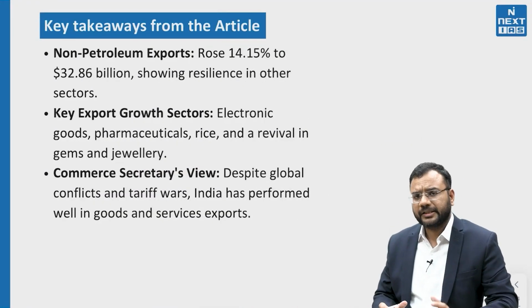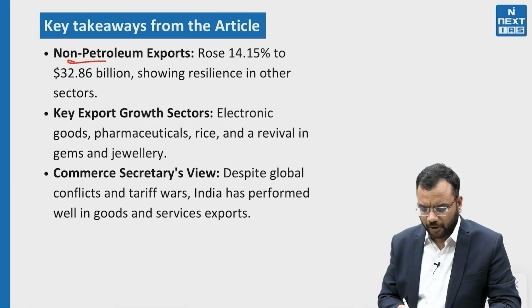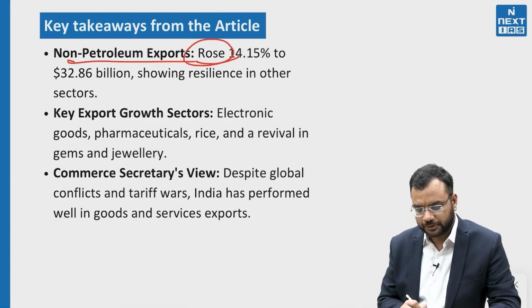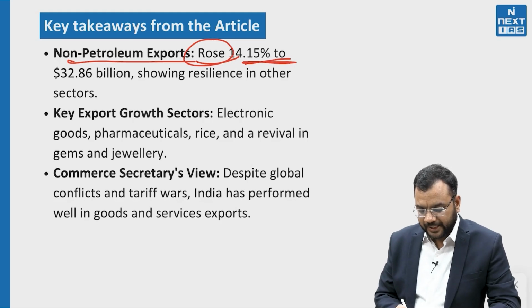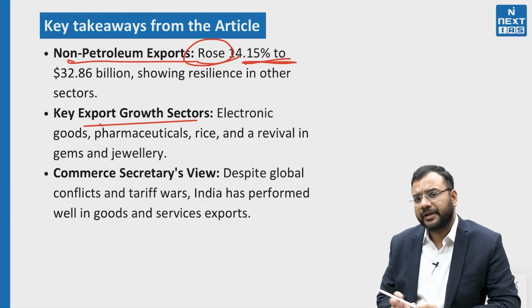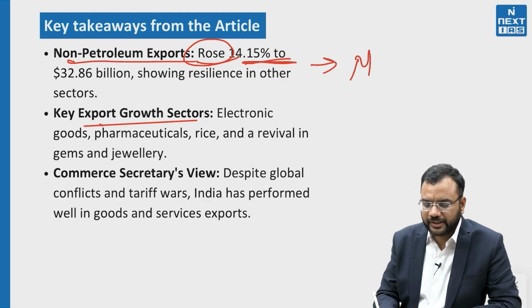Now some other key takeaways from this article: non-petroleum exports have also risen by 14.15%. So if the non-petroleum export sector is also growing, that's a good indicator for India. It means that India's manufacturing industry is becoming competitive also.